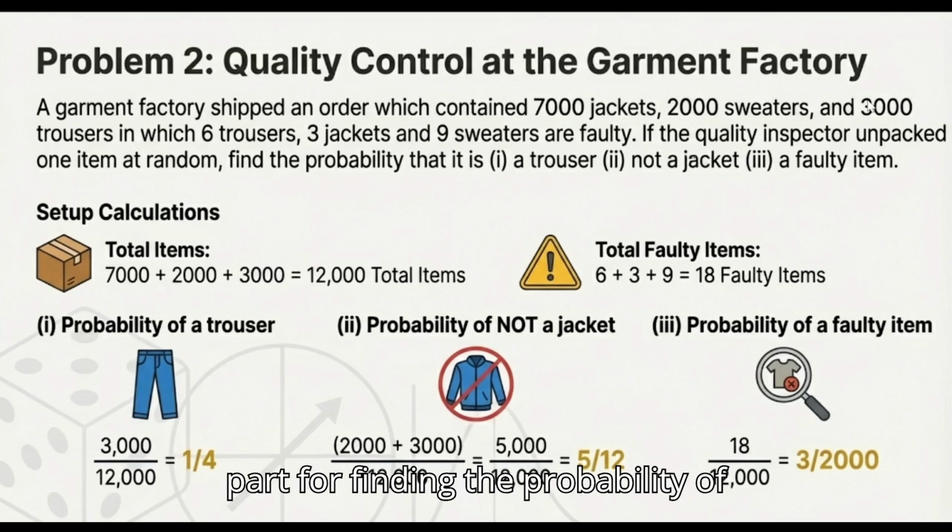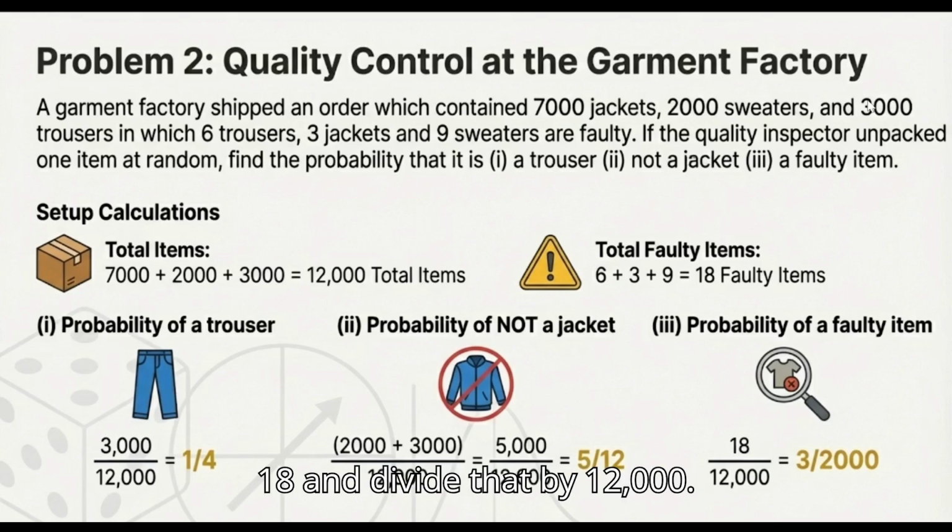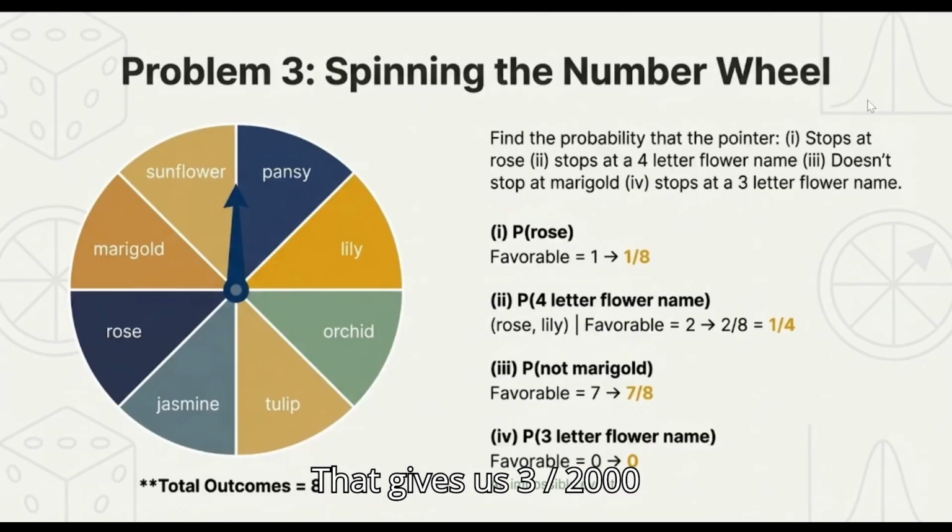For the third part, for finding the probability of a faulty item, we will take the total faulty items, which is 18, and divide that by 12,000. That gives us 3 divided by 2,000.